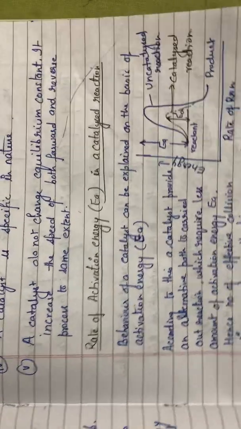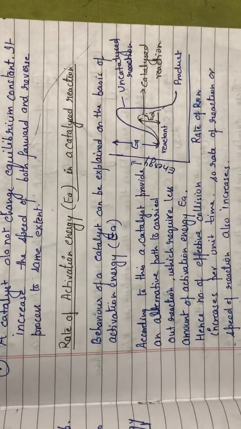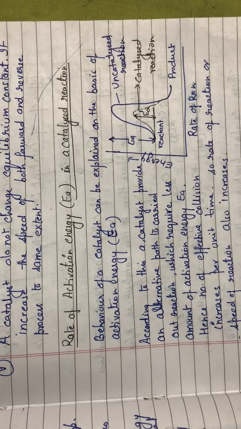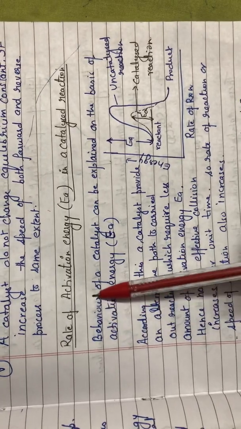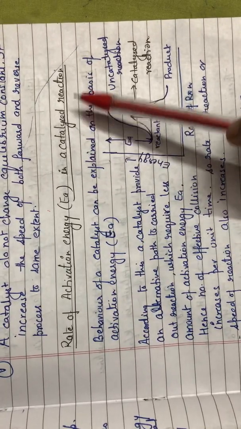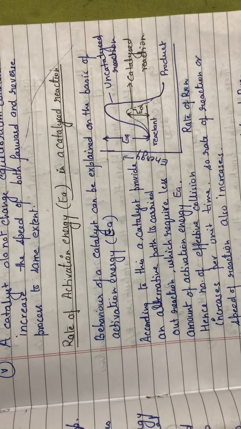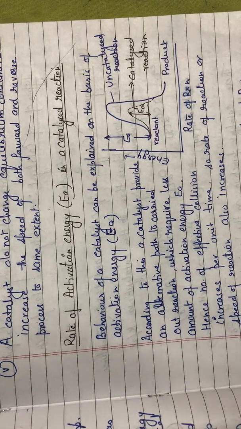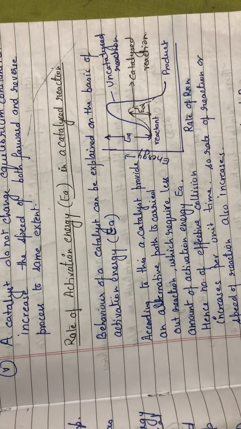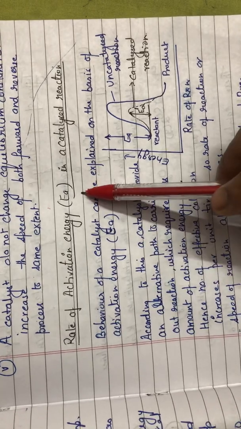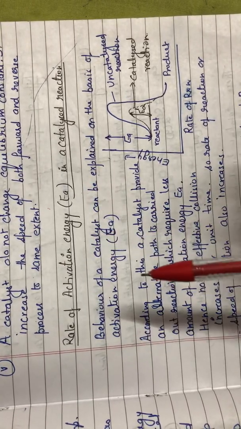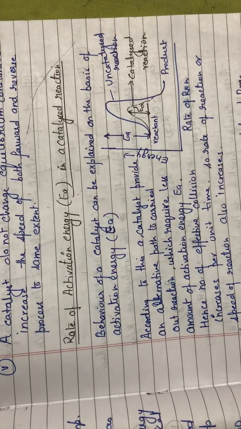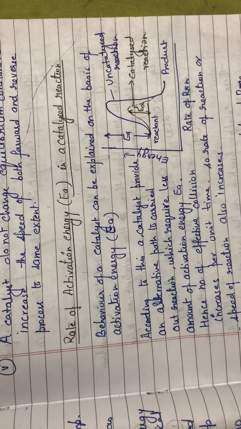Now, again the question arises: why do catalysts have the property to increase the rate of reaction? So that we are going to discuss under the topic activation energy in a catalyzed reaction. As I have already told you in brief, for a particular reaction, a particular amount of energy is required. That particular amount of energy is known as activation energy. I told you previously also about this activation energy. We are going to discuss it in detail in chapter chemical kinetics.